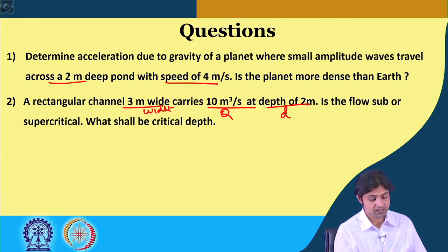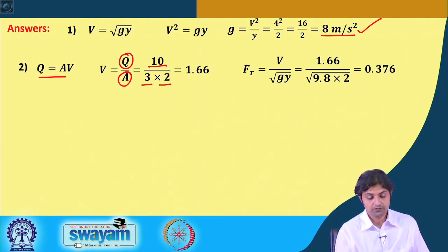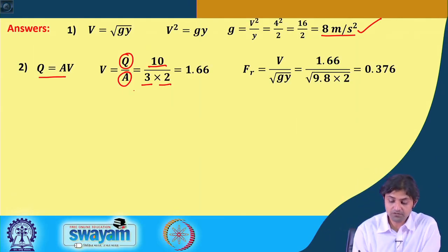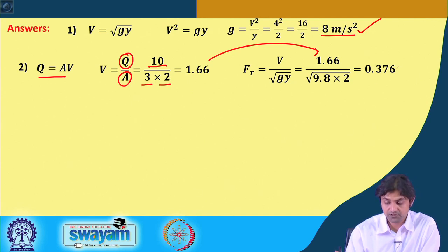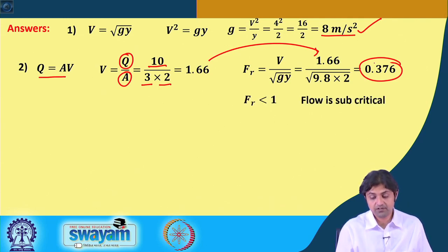Now, it is asking if the flow is subcritical or supercritical. So, Froude number is given by v over under root g y. So, v we have already found out using the discharge, it was 1.66 from here, g is 9.8 and depth is given as 2 in the question itself. So, this comes out to be 0.376, which means Froude number is less than 1 and therefore, the flow is subcritical. Very simple to solve.